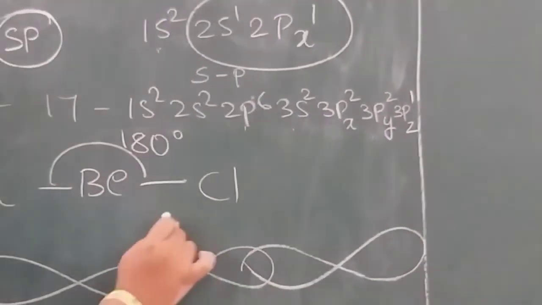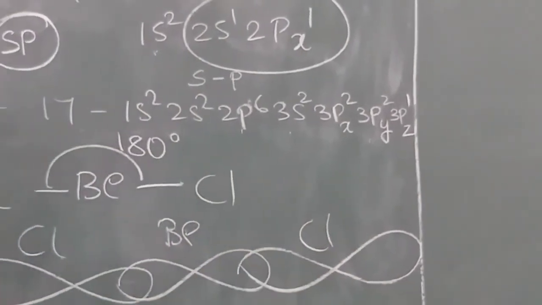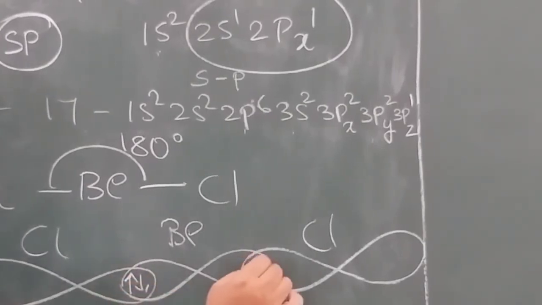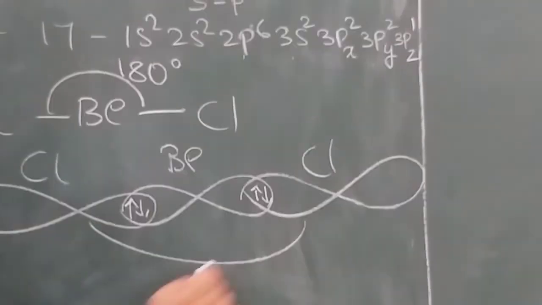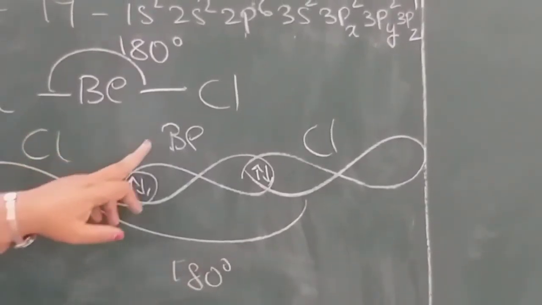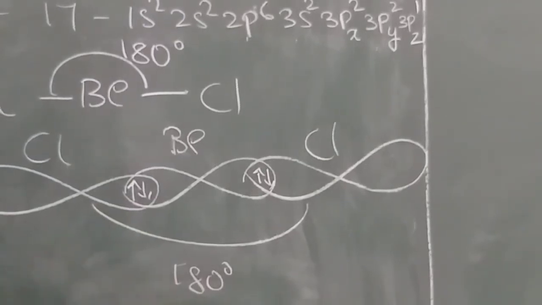This is beryllium, this is chlorine, and this is chlorine. In this way the bond will be formed with opposite spins, and the angle is 180 degrees because there are no lone pairs of electrons on the beryllium. The shape is linear, so the angle is 180 degrees.